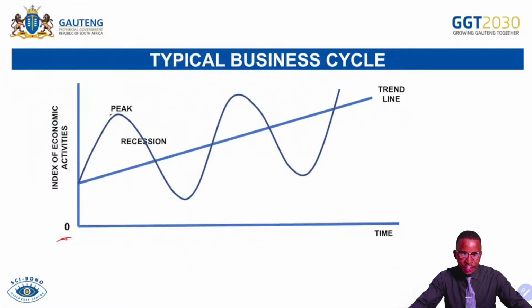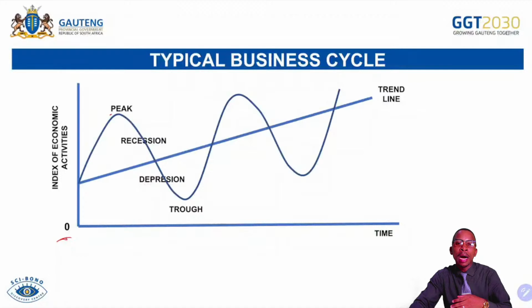So this is recession, and then if the economy continues to decrease over the long term, we come across a depression. That's when the situation becomes even more severe. And then from there we approach the trough. That's the lowest or bottom turning point of the business cycle, which is characterized by a poor level of economic activities, where there's totally less money supply in the economy, and firms are underusing factors of production.